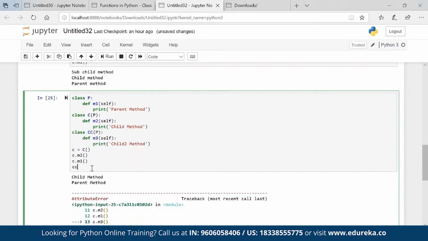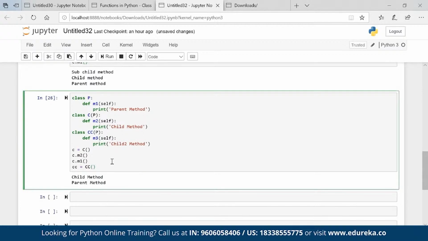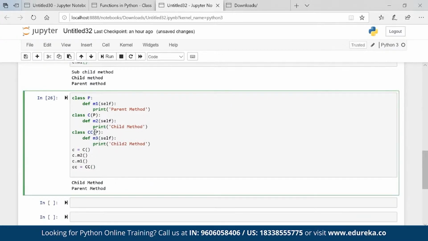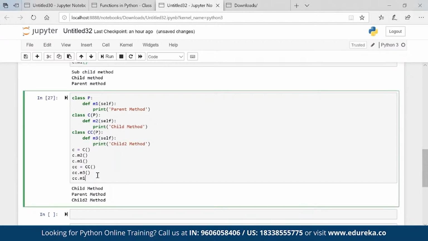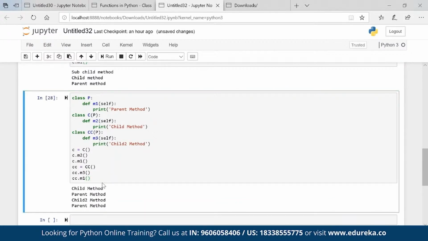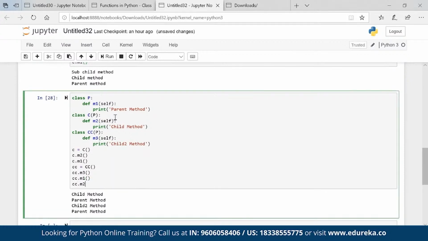Now I'll create CC equal to CC. What are the things CC will have? M3 and M1. So CC dot M3, yes, looks good. CC dot M1, yes, looks good. Will we have CC M2? I don't think so.